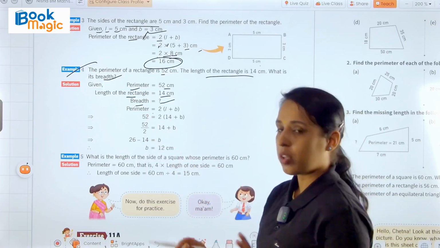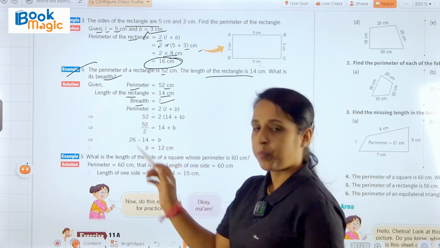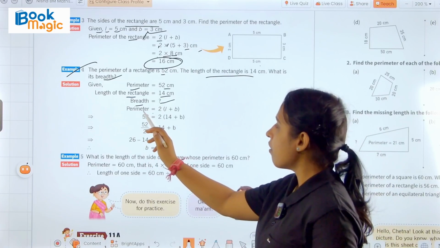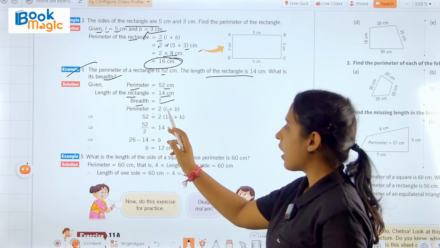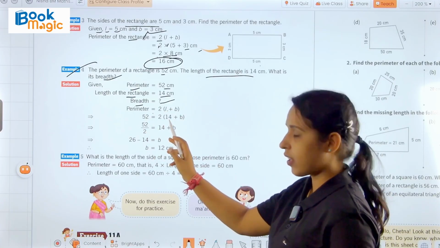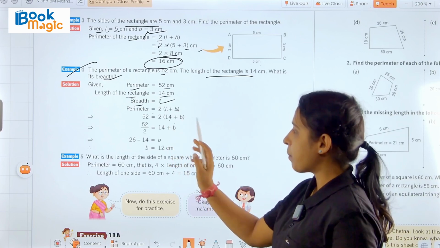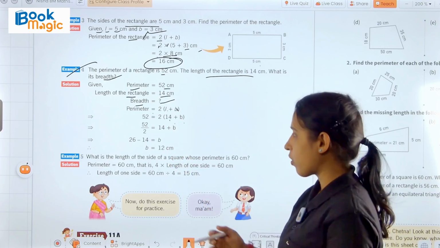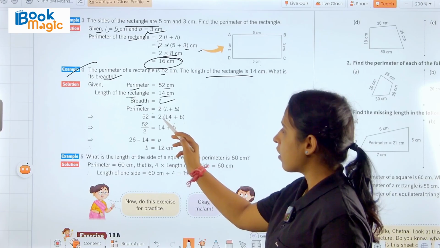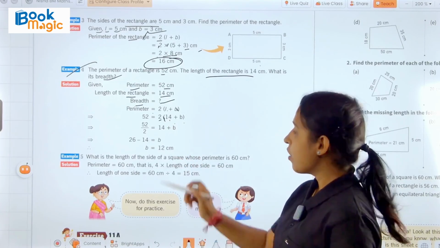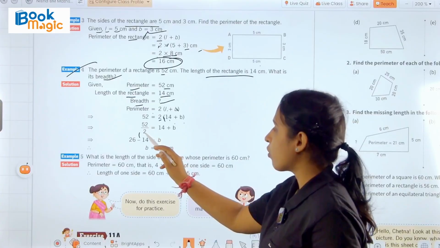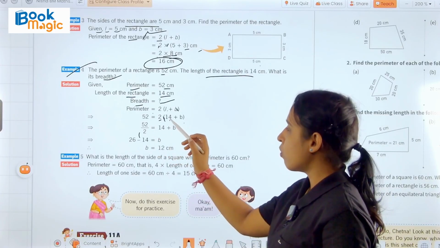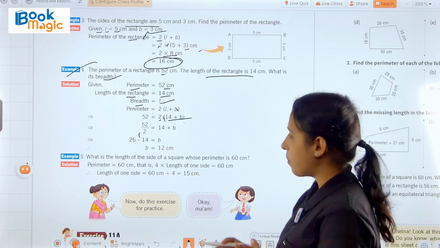So here we put in the values. Perimeter is 52, so we write 52 equals 2 times (length 14 centimeters plus B). Okay, breadth we have to find out. Here 2 is multiplication, so we will divide it on the left hand side. So 52 divided by 2 equals 14 plus B.